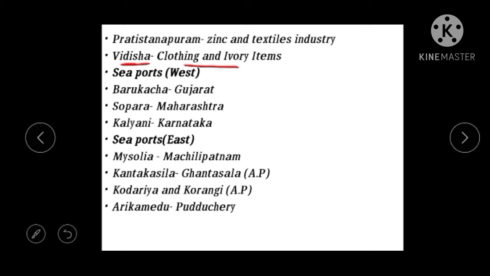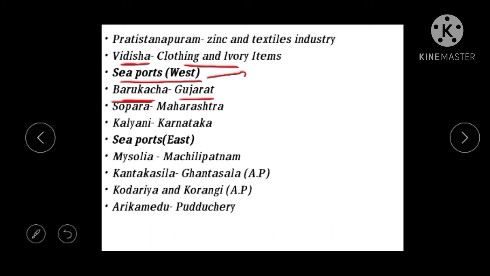And we see some of the seaports, that means the ports that were there. Seaports of the Satavahanas. First we see the western side of the Satavahana Empire. On the western side we see some important seaports like Bharukacha. Bharukacha is one of the important seaports in Gujarat, which was part of the Satavahana Empire for some time.